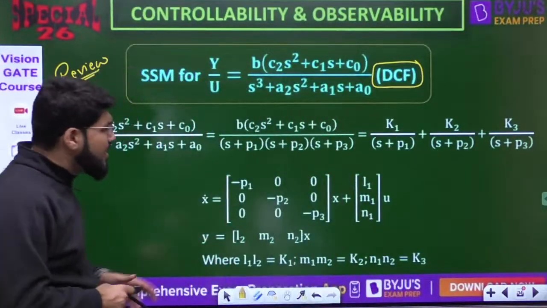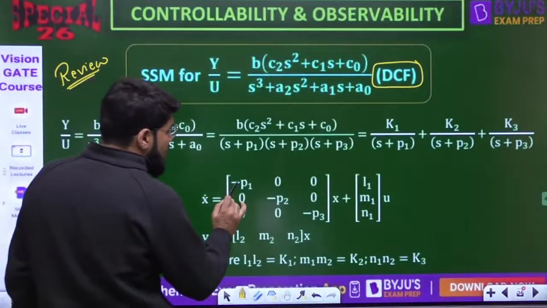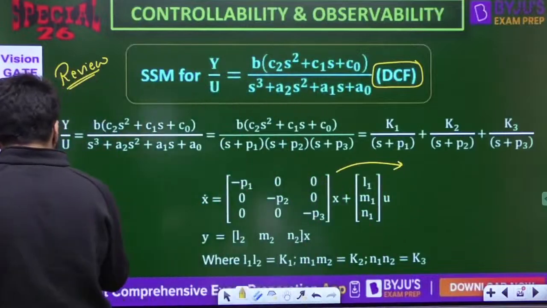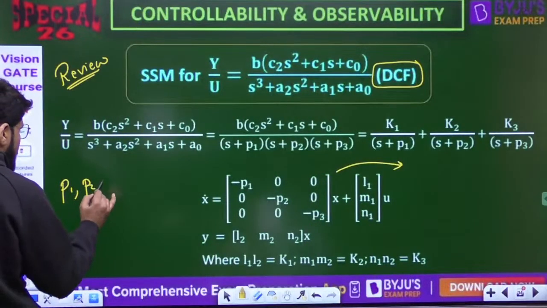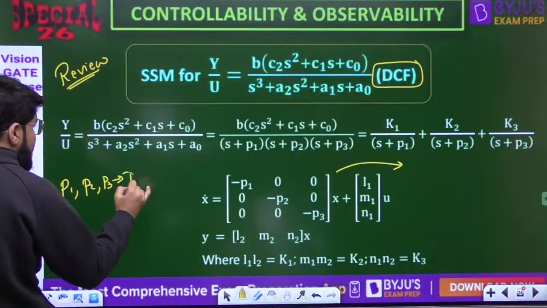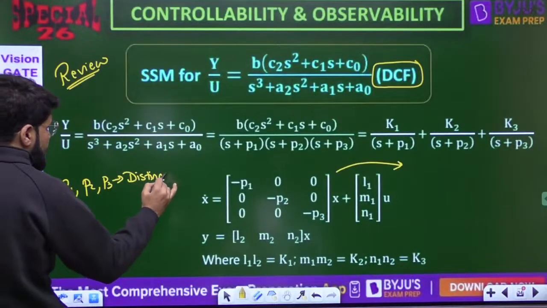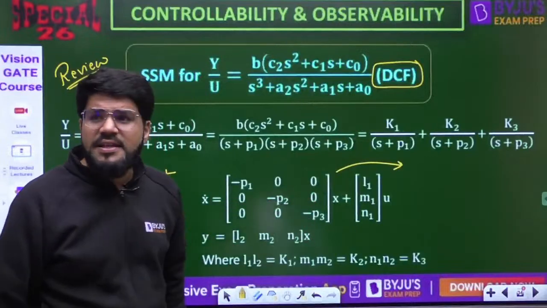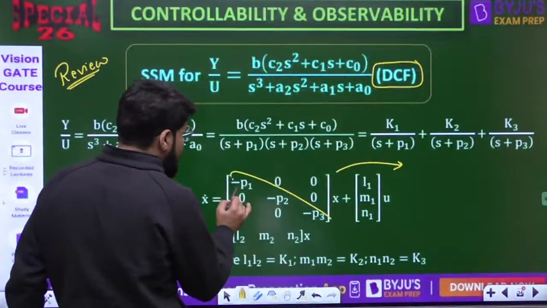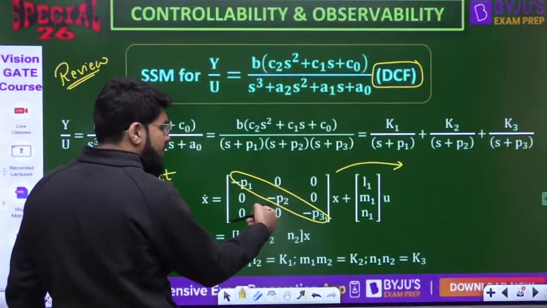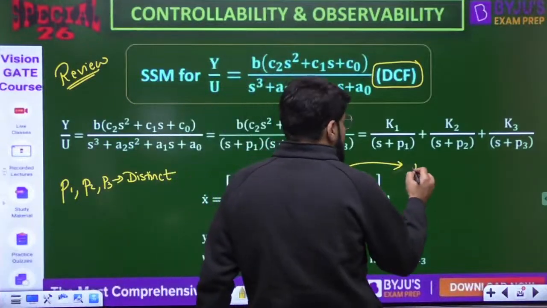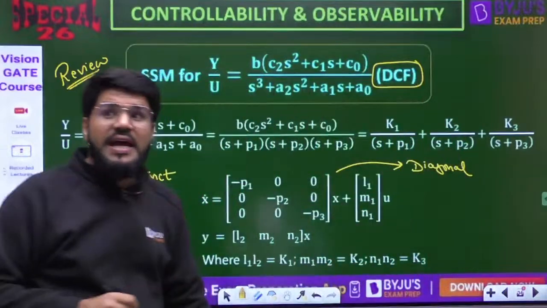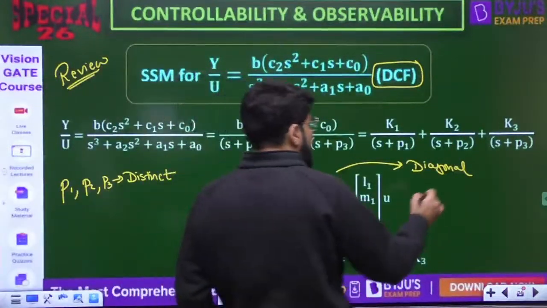Then the model that turns out is x dot equals Ax plus Bu, where A will be a diagonal matrix. Remember, p1, p2, p3 are all distinct. They should not be the same. So here, what type of matrix A do you get? Very clearly, what you're getting is a diagonal matrix. Elements other than the diagonal are 0. That is how this form is known as diagonal canonical form. You get a diagonal matrix.